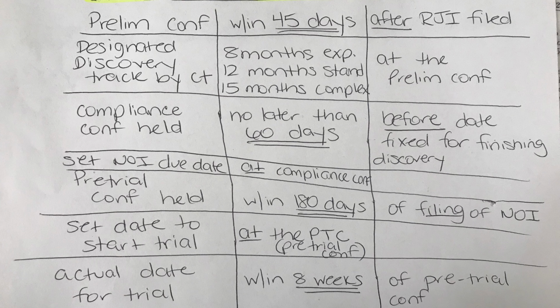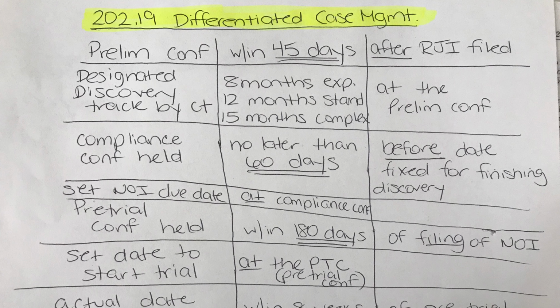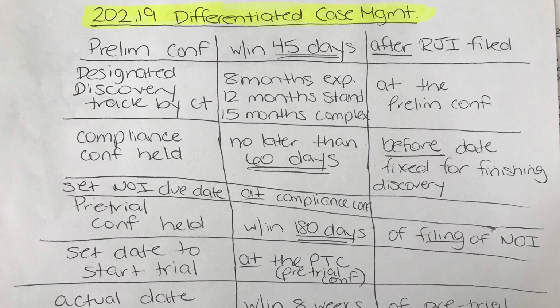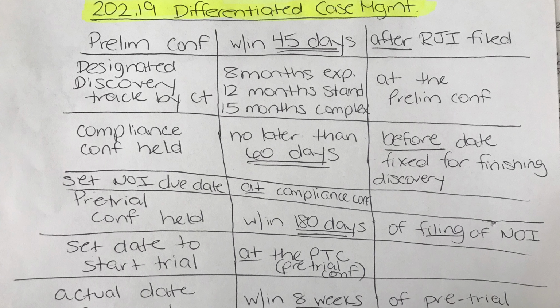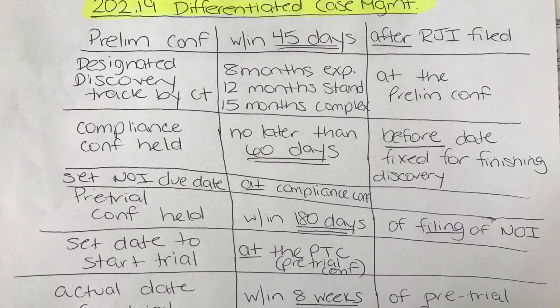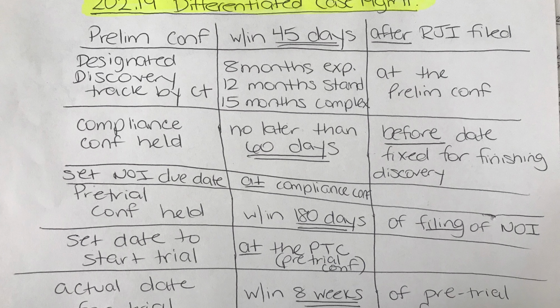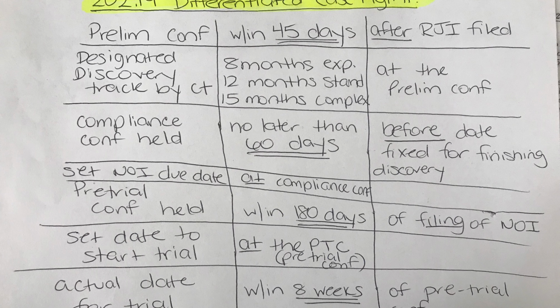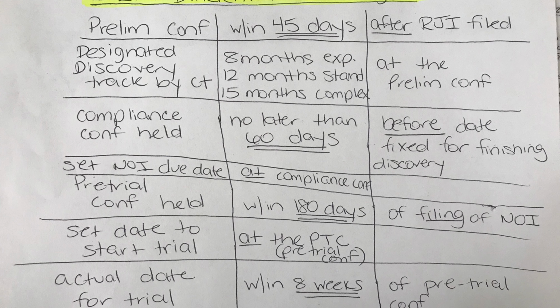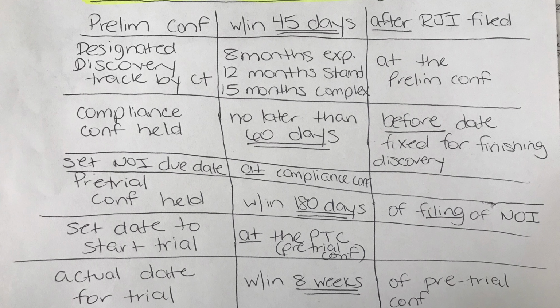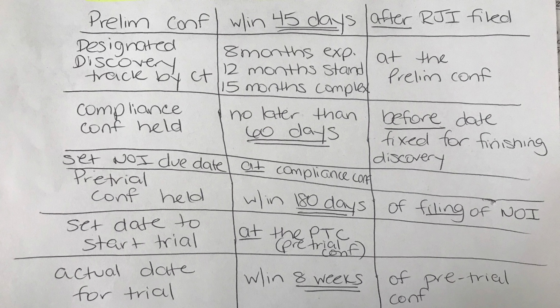When is the compliance conference held? And the answer is no later than 60 days before date fixed for finishing the discovery. Then set the due date for the note of issue. That's done at the compliance conference. Next, we have pretrial conference held. That has to be done within 180 days of the filing of the note of issue. Set a date to actually start the trial. That is done at the pretrial conference. And then the actual date for trial to commence within 8 weeks of the pretrial conference.